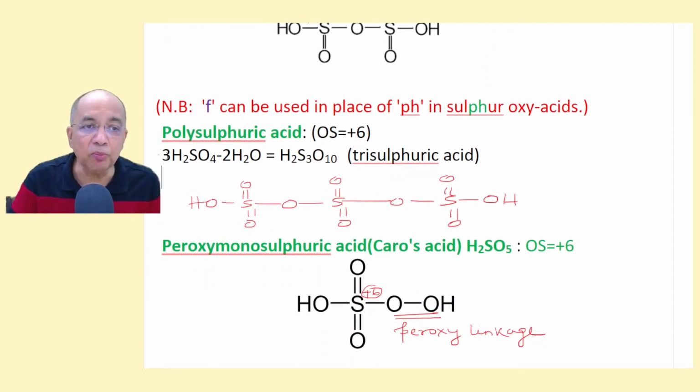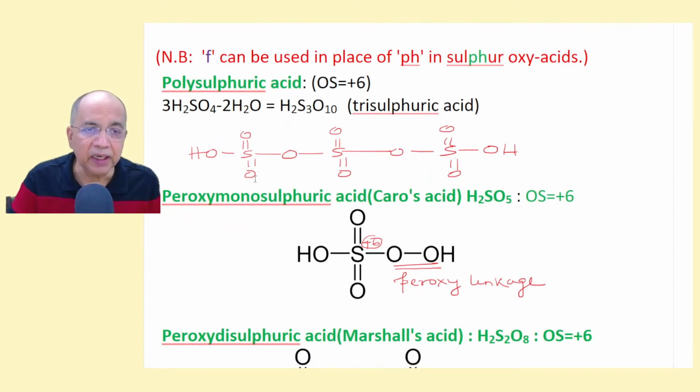Let us talk about polysulfuric acid. Just like polyphosphoric acid, you have polysulfuric acid. If 3 sulfuric acid molecules lose 2 waters in between, it will grow in a linear manner, and if you just generate the formula, you find H2S3O10, trisulfuric acid.